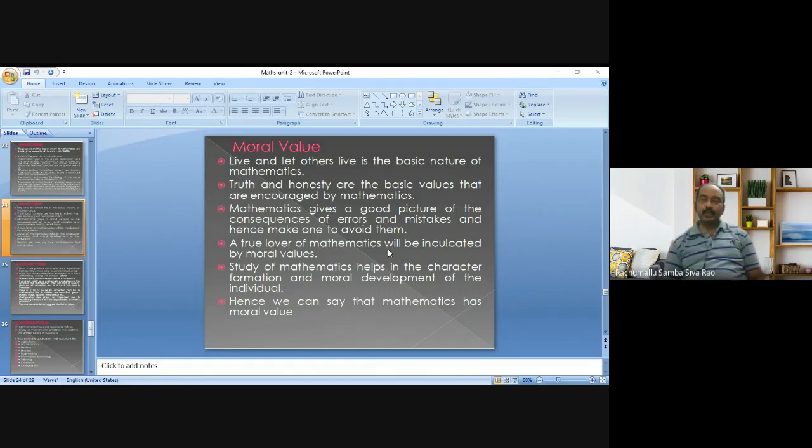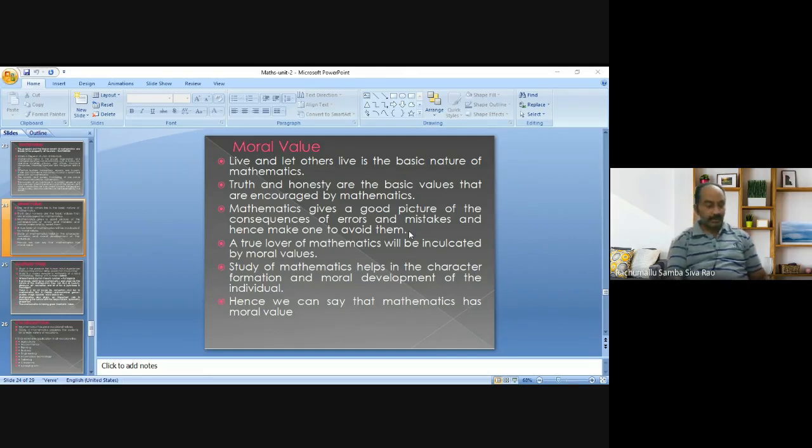Mathematics gives a good picture of the consequences of errors and mistakes, and hence makes one avoid them. By learning mathematics, it gives us a clear picture of errors and mistakes. If mistakes commence, what will happen? What will you lose? Based on that knowledge, we may avoid mistakes and errors in our life.